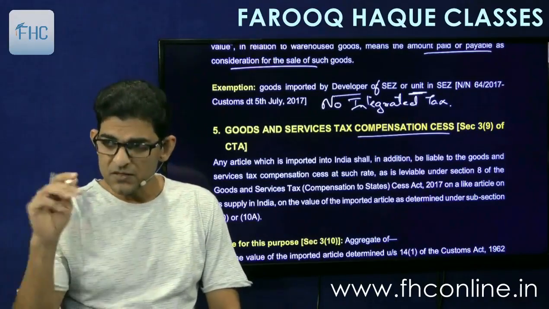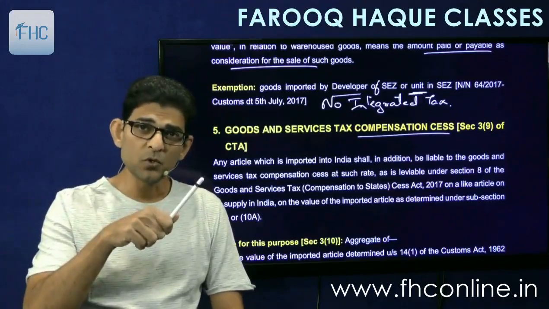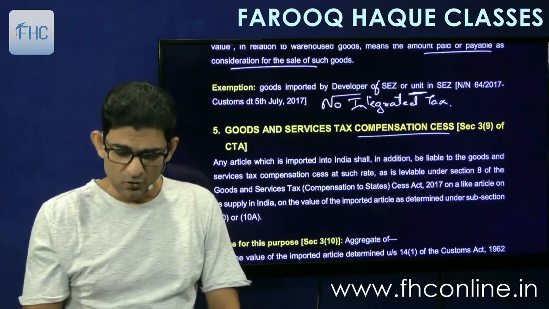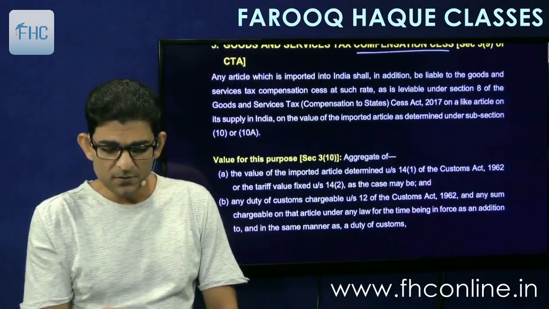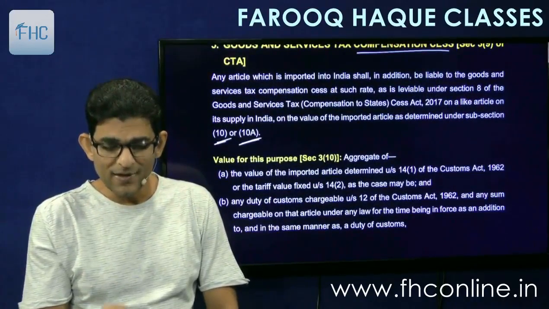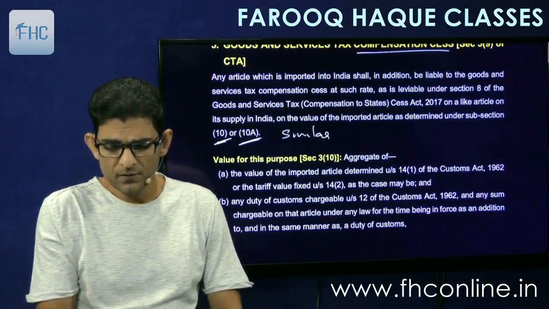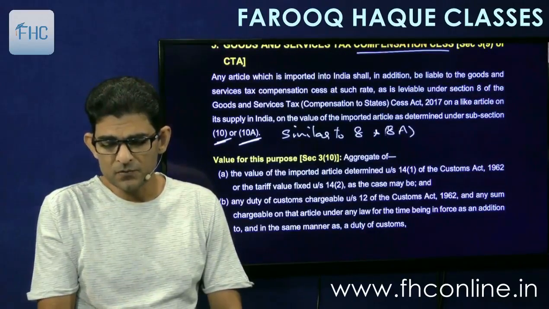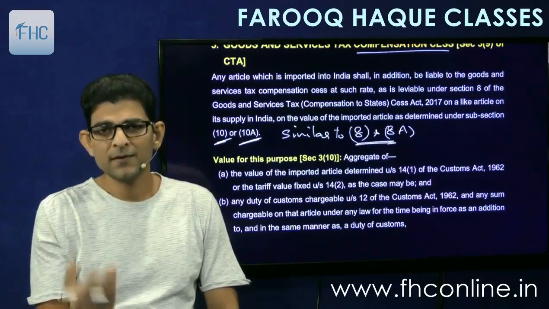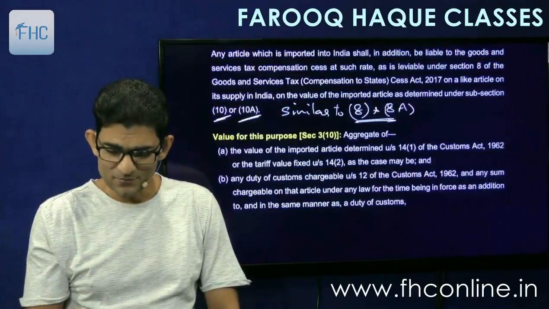That if cess is applicable on Indian supply, it will also be charged on import, and all the other points remain the same. And the valuation here is done as per subsection 10 or 10A, which is similar to 8 and 8A, absolutely similar. So basically you don't have to study this, it is absolutely similar.